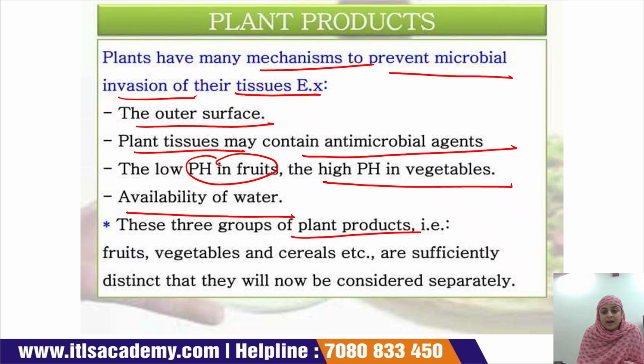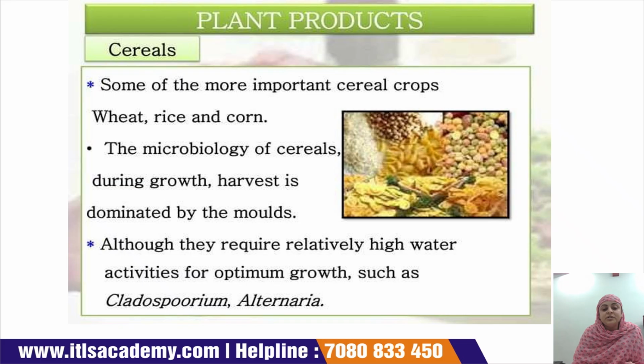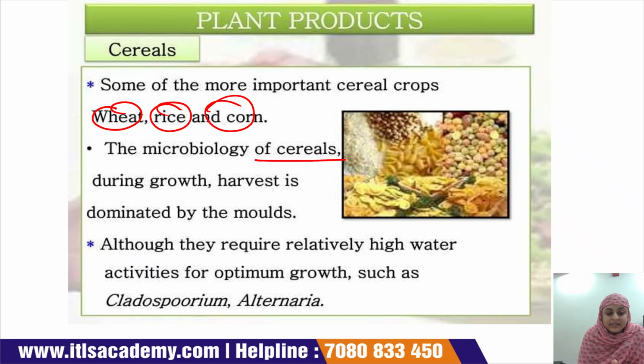These three groups of plant products, that is fruits, vegetables, and cereals, are sufficiently distinct that they will now be considered separately. The first one is cereal. Some of the more important cereal crops are wheat, rice, and corn. So we can talk about all these products. The microbiology of cereal during growth and harvest is dominated by mold. So when a cereal is grown and harvested, it can be spoiled by mold.